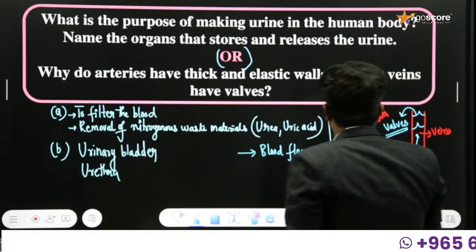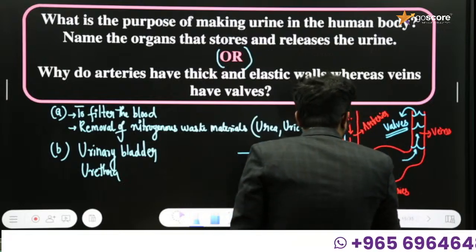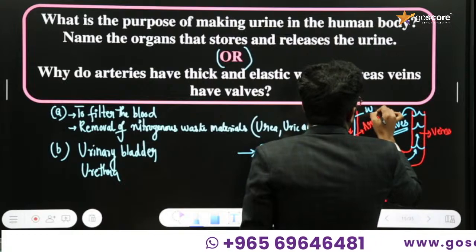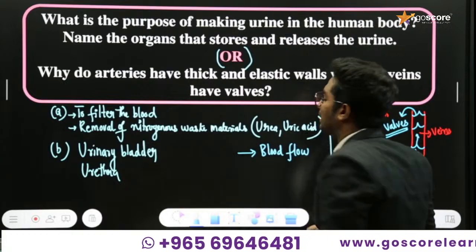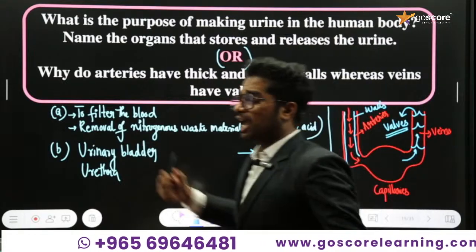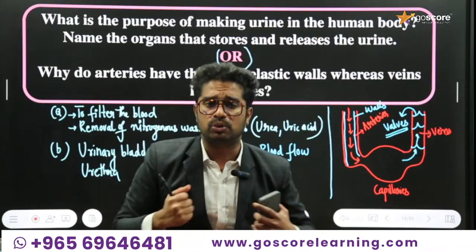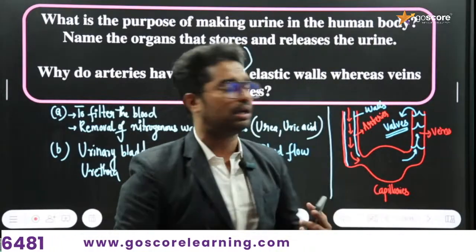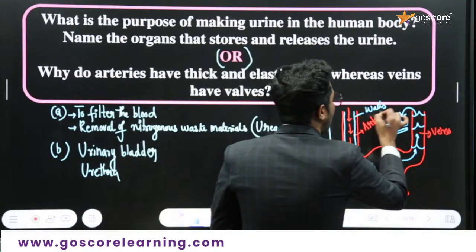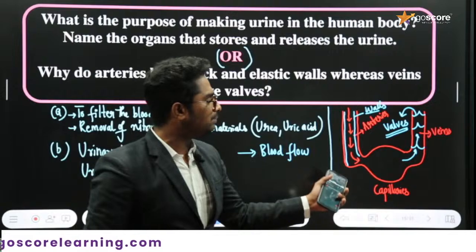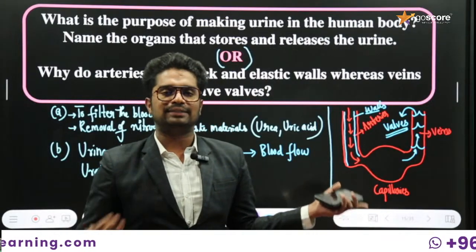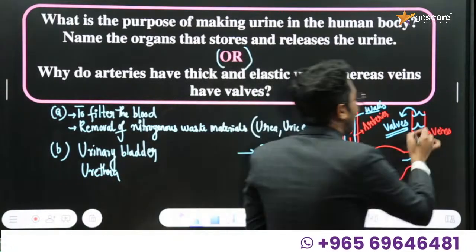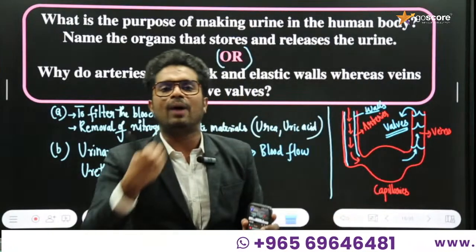Okay, but at the same time the arteries will be having thick walls to ensure the sufficient passage of the blood. If the blood is under higher pressure, they need to withstand that higher blood pressure condition, so arteries will be having thick walls. At the same time, in veins, since the blood is no longer under higher pressure, they will be supported by valves to prevent the backflow of the blood.